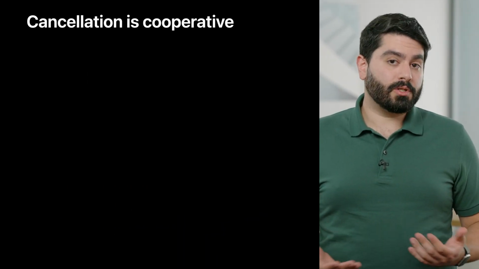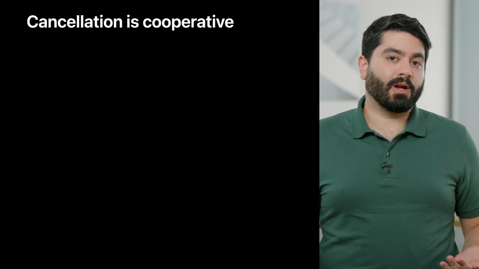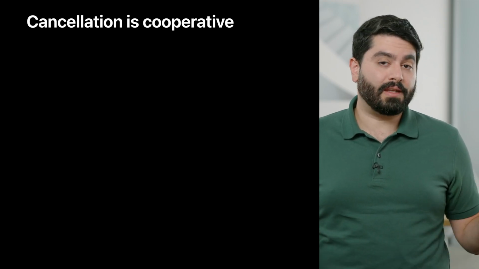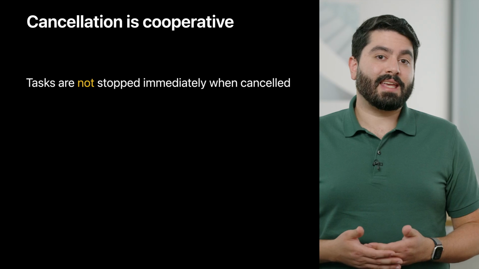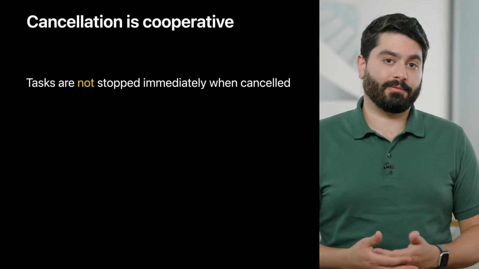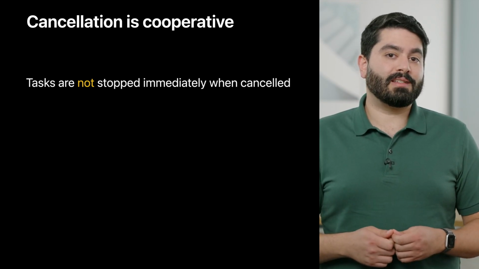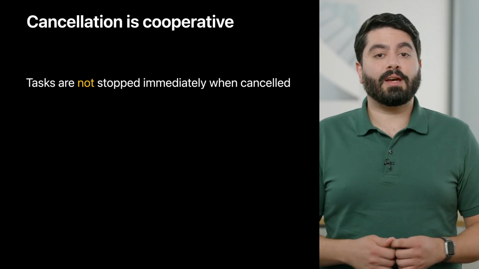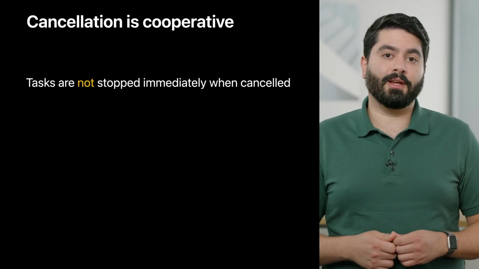If the task is in the middle of an important transaction or has open network connections, it would be incorrect to just halt the task. That's why task cancellation in Swift is cooperative. Your code must check for cancellation explicitly and wind down execution in whatever way is appropriate.